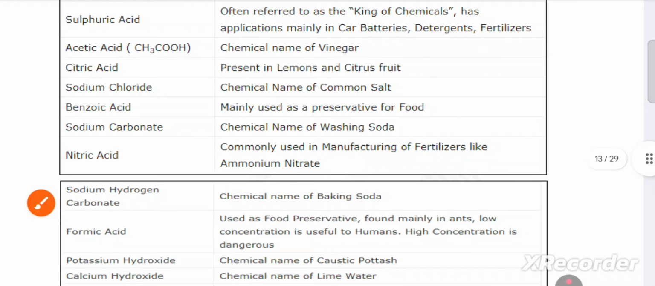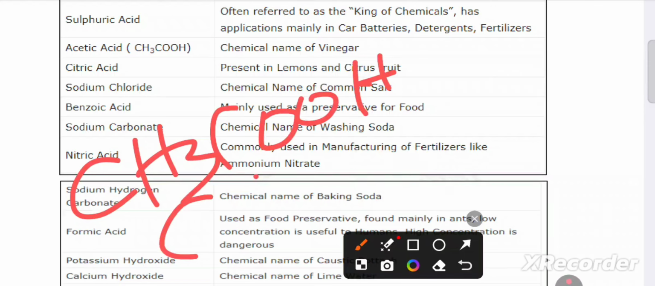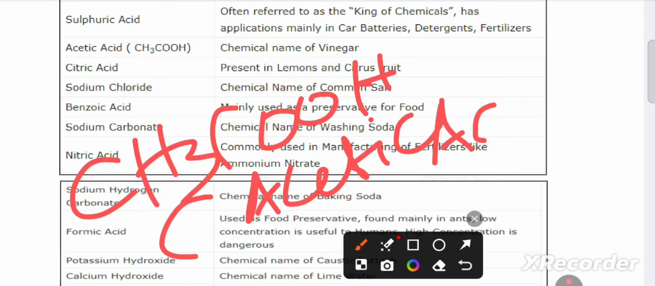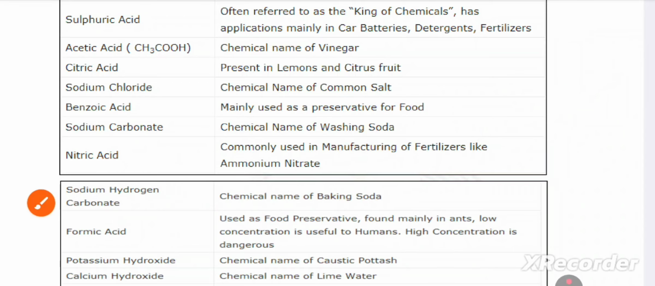Okay, acetic acid, main formula, if we see CH3COOH, it is acetic acid. Don't be afraid of these formulas. If we use it regularly, no need to memorize it. It will automatically store in our brain. When we see that question, it is very easy to pick the answer. Okay, acetic acid is vinegar. It's all basic knowledge.